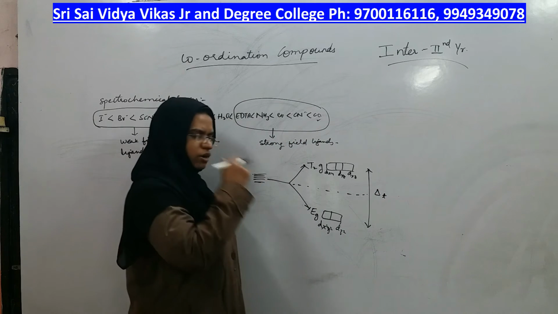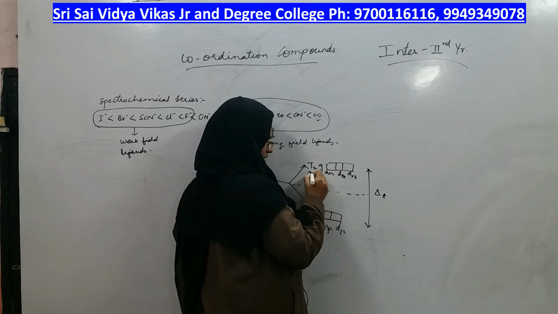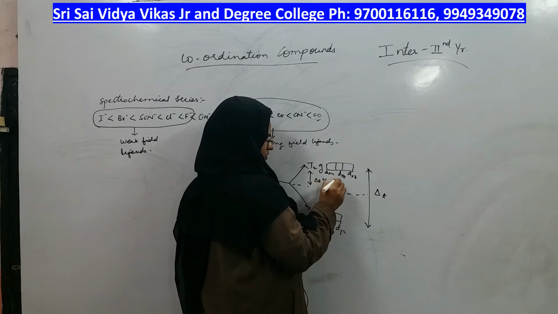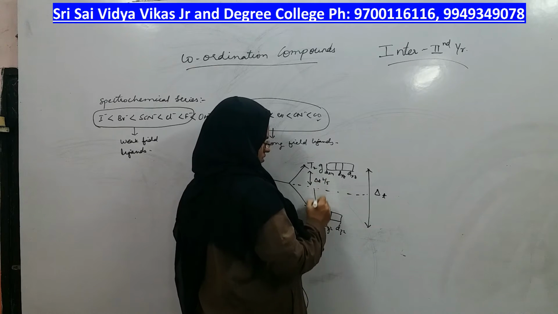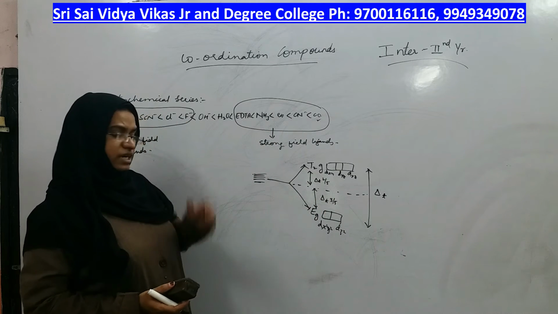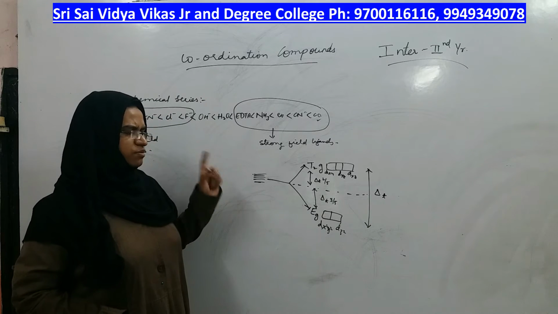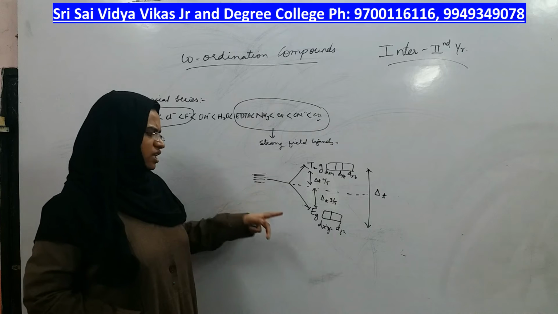If you want to know how much energy is increased for T2g, you have to take delta T 2 by 5. This you have to take delta T 3 by 5, right? This is for tetrahedral complexes. In tetrahedral complexes, whatever the splitting was for octahedral, it will be opposite.